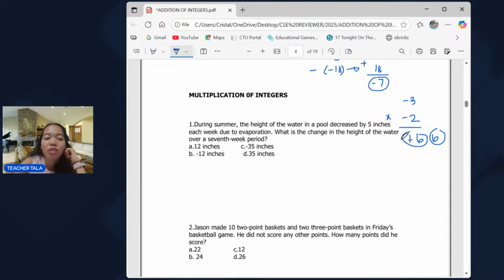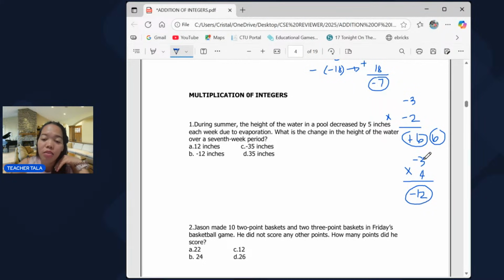Okay, so ganyan po. But if it is negative 3 times 4, if they have different signs, just multiply the numbers as it is. 3 times 4, that's 12. Now for different signs, the answer will take negative sign. So that's negative 12.